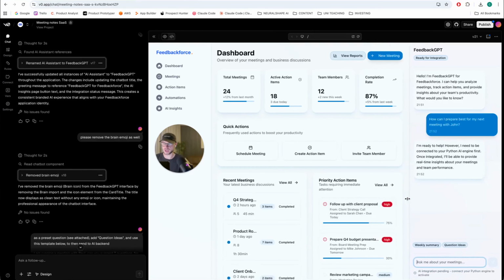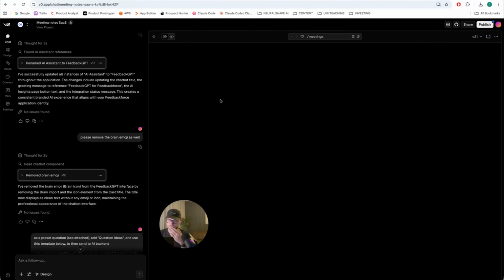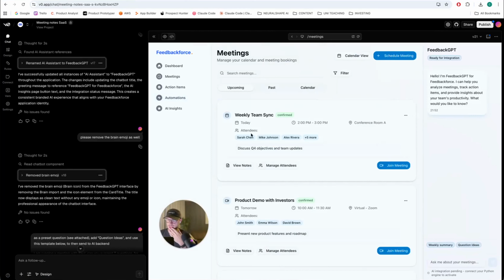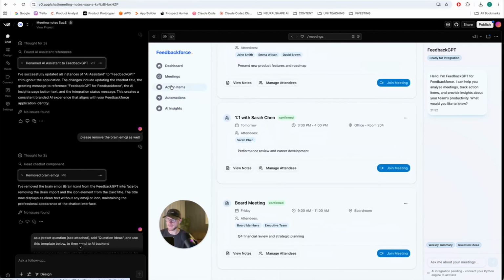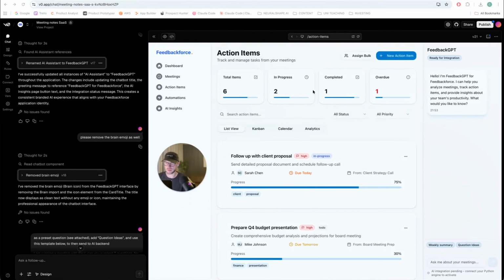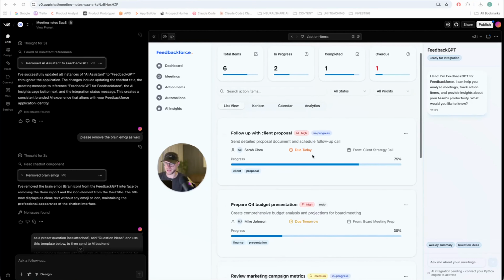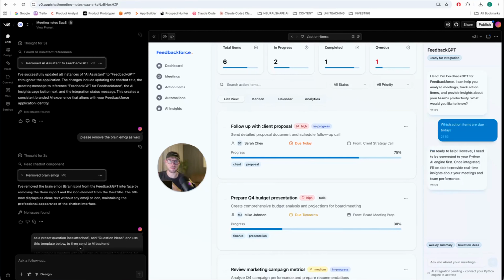Once again, we have the chat functionality on the right. We also have the meetings. They look very much similar to the ones we had before. Of course, I had to iterate to make the buttons a little bit more sophisticated. The action items also look pretty good now. We have an overview of many different action items. Ideally, we can then, for example, tell the AI which action items are due today, and the AI would come up with a populated answer from the action items list. So this has also, of course, to be connected later on.